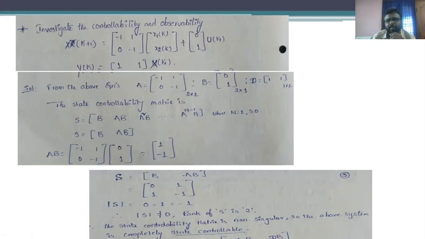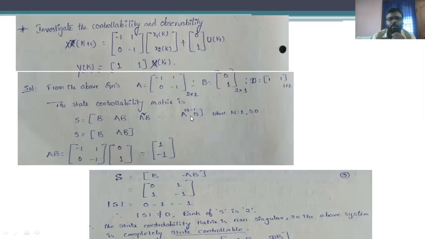The condition for controllability is that we have to frame a matrix S, consisting of the submatrices B, AB, A square B, and so on up to A power n minus 1 into B. Here capital N is the size of the matrix capital A. That means here the size of matrix A is 2 by 2.